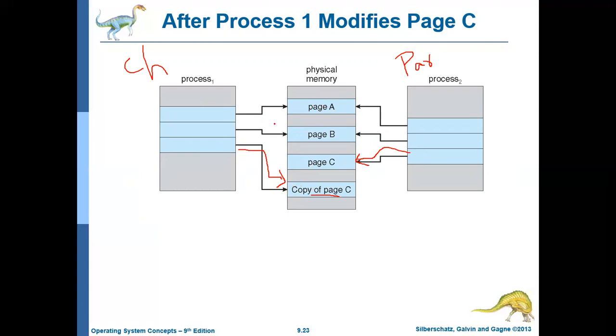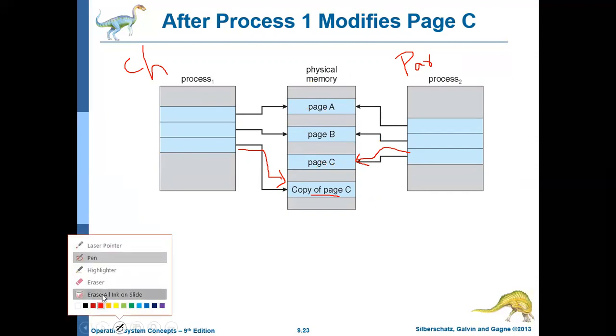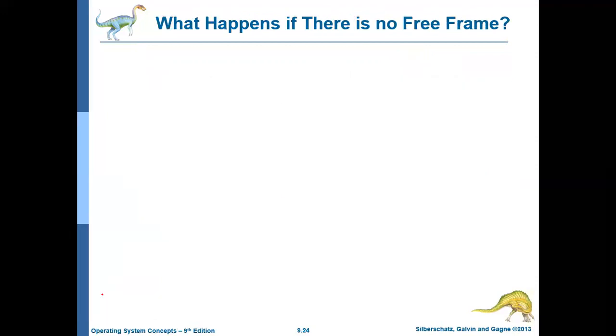Similarly, later if the child wants to perform a write on page B, then a copy of page B will be made. So as long as they don't perform a write operation, they will share all the pages. This concept is called COW, copy on write. It's a very simple concept. Fine. Now we will continue with our further exploration of demand paging.